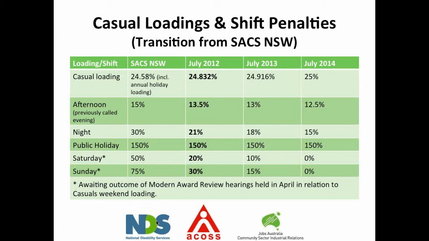That is subject to take-home pay. So if you have someone who's a casual who only works Saturdays and Sundays, you might find that they might be subject to the take-home pay orders. But the thing to remember is that anyone who's working every Saturday and every Sunday really should be a part-time staff member anyway, so that might be more your concern in the case of those particular workers. There's also nothing to stop you, of course, maintaining those allowances if you would like to, but again, that's going to be subject to whether or not you can afford it, really.